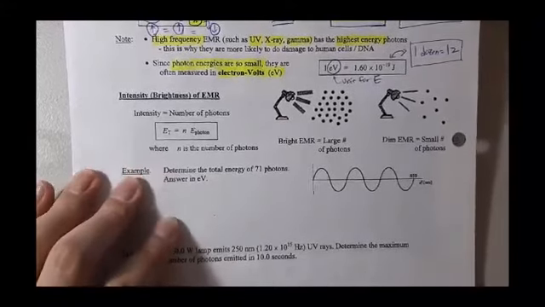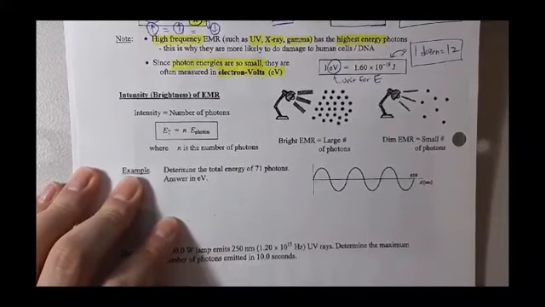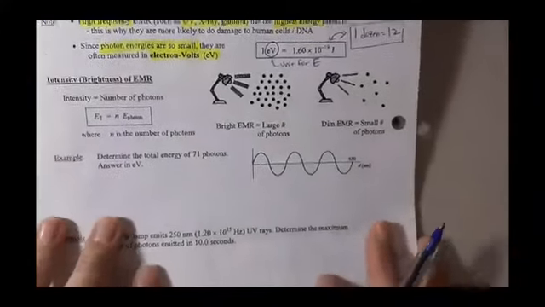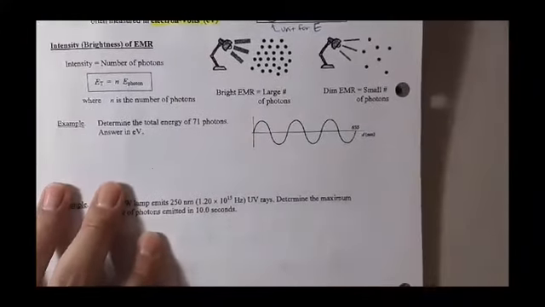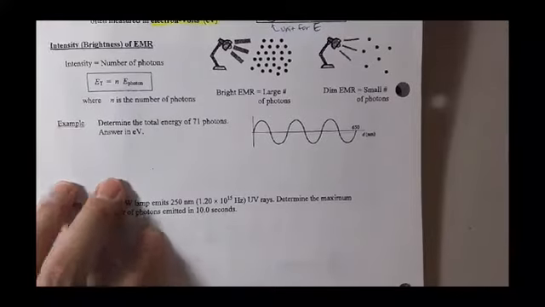Now, let's talk about the relationship with EMR's intensity. So how bright, how dim. Let me go through this part using two different diagrams over here.